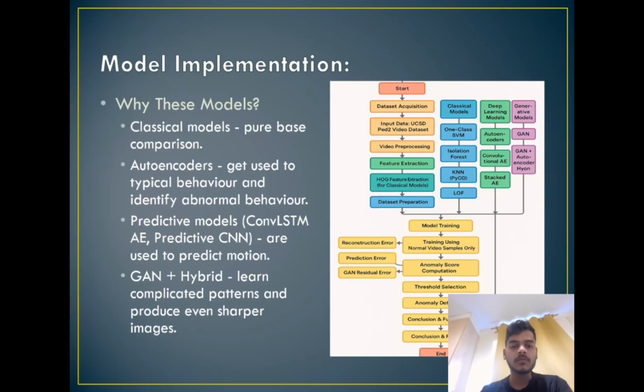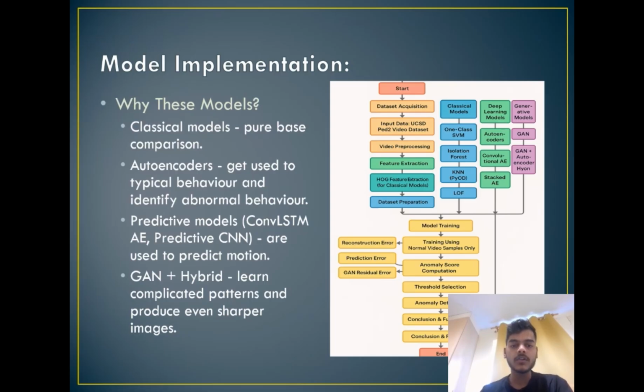And in the model implementation, why I chose these models. I selected these models from four major families to understand their strengths and weaknesses. There are classical models, autoencoder models, predictive models, and generative models. In classical models, I chose One-Class SVM, Isolation Forest, KNN, and Local Outlier Factor. These act as baselines to show the limitations of traditional machine learning models.